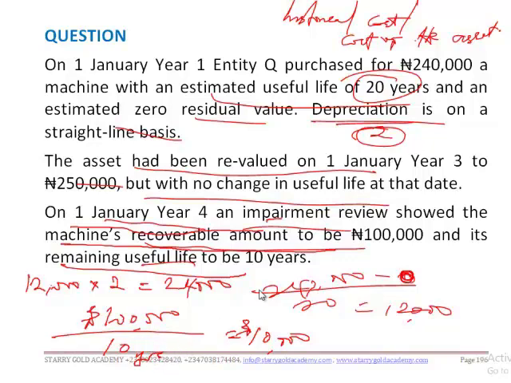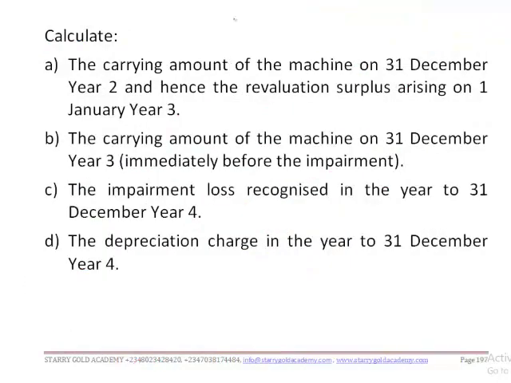Now let's check the requirements to know the mind of the examiner, to know what the examiner is asking us. First we are required to calculate the carrying amount of the machine on 31st December year 2, and hence the revaluation surplus arising on 1st January year 3.